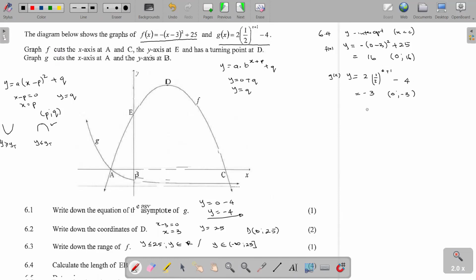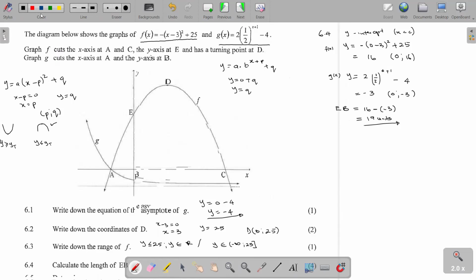When you want to give the length of EB, it therefore means that EB will be equal to the point on top. Since it's a vertical line, it's going to be the point on top, which is 16, minus the point below, which is minus 3. So it means this will be equal to 19 units. That is the length of EB.